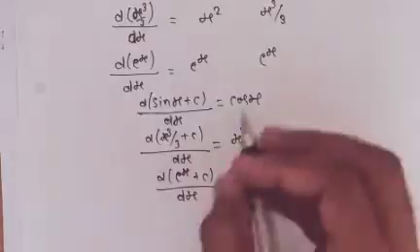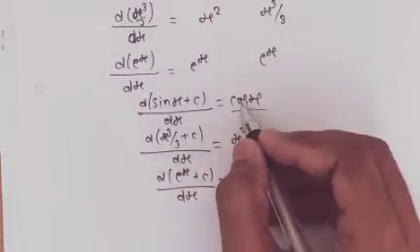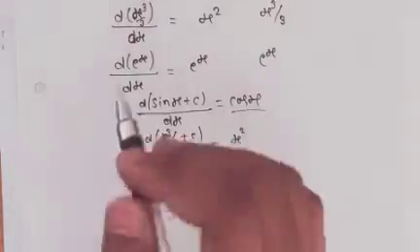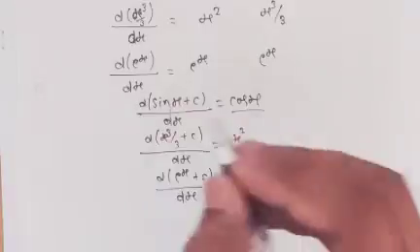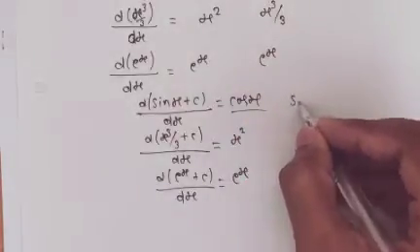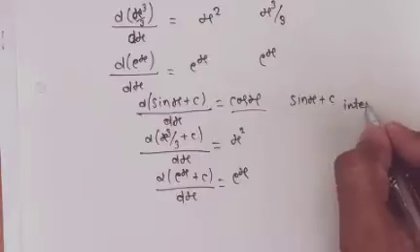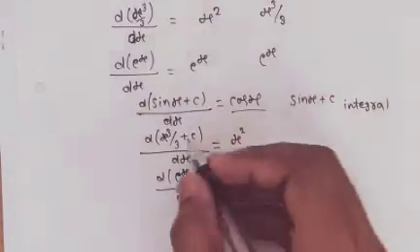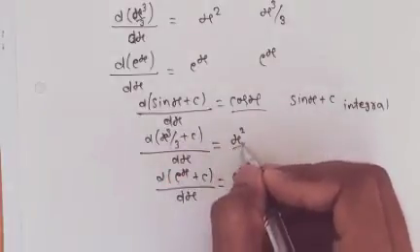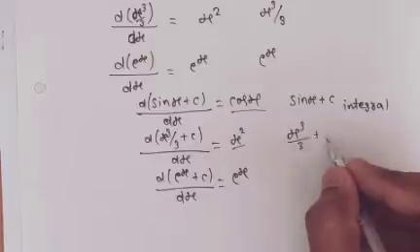So if we look here, the integration or antiderivative of cos x is sin x plus c. This process is called integration. And the integral of x square is x cube by 3 plus c.